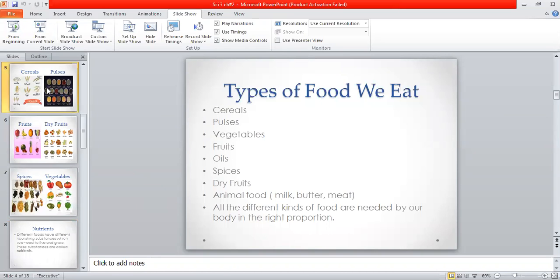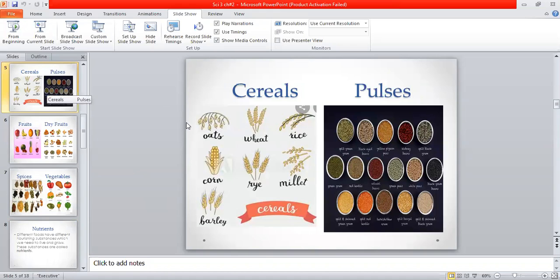So here is the first kind of food, that is cereals. In cereals, you have seen oats, wheat, rice, corn, rye, millet, and barley. These are the different cereals you use in your daily diet. Then pulses. There are many different pulses you have seen: barley, split green grams, yellow peas, kidney beans. These are all types of pulses that you eat in your daily life.